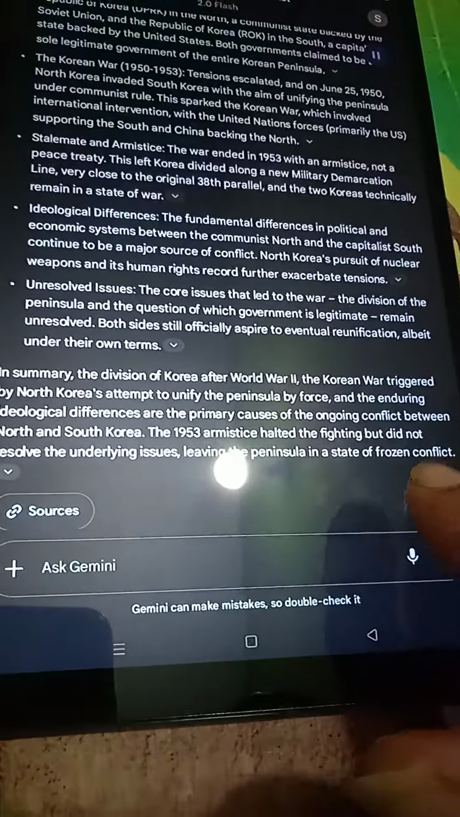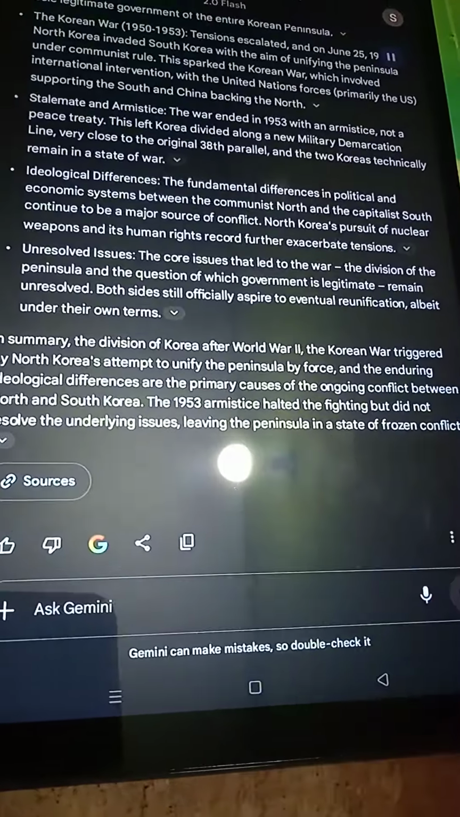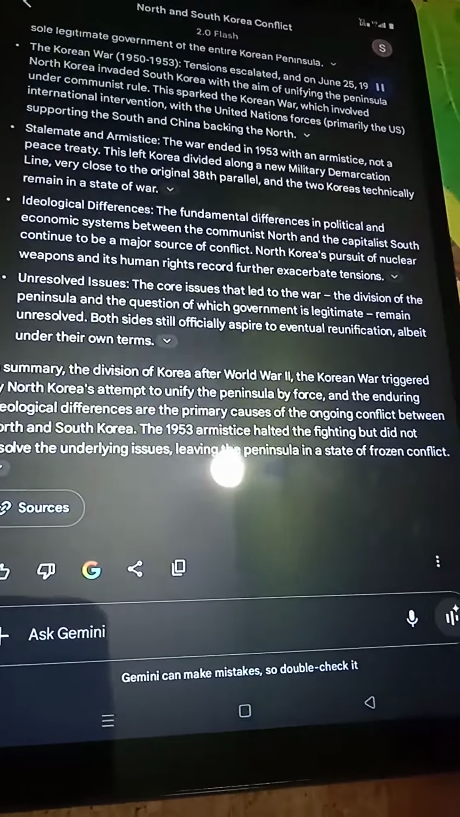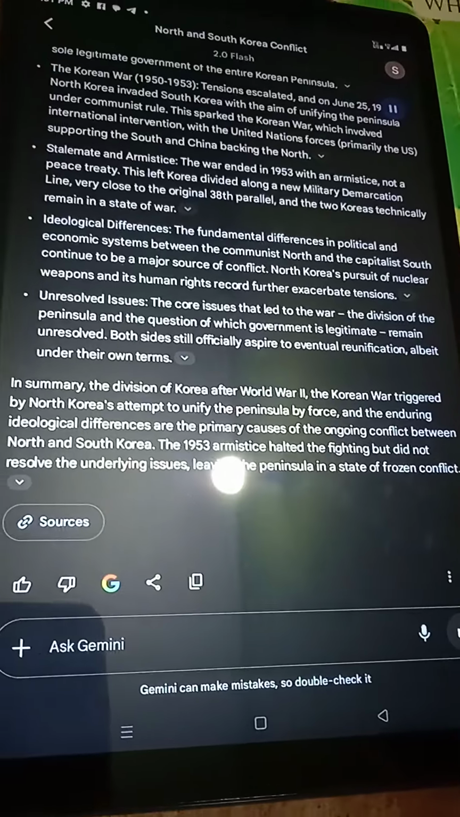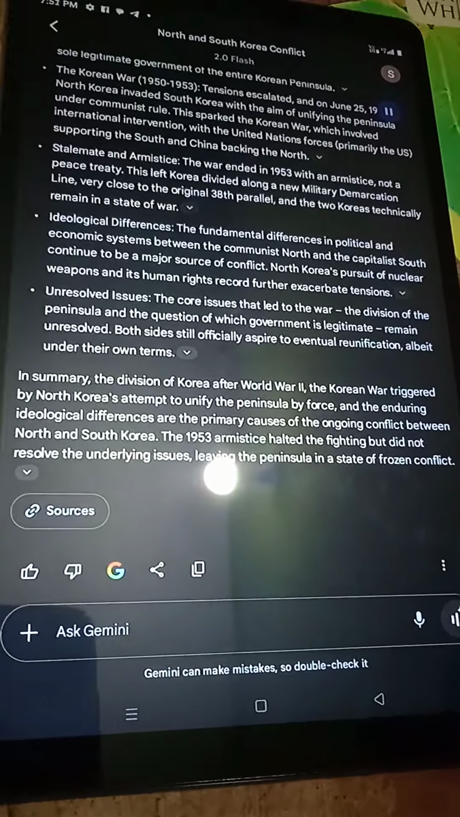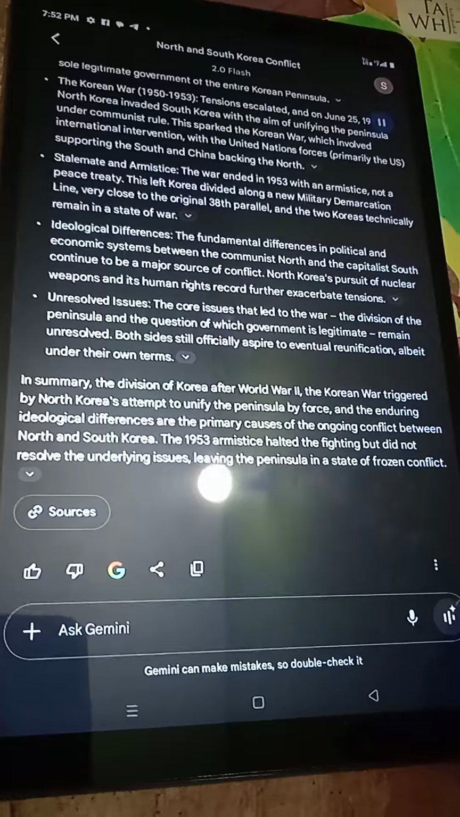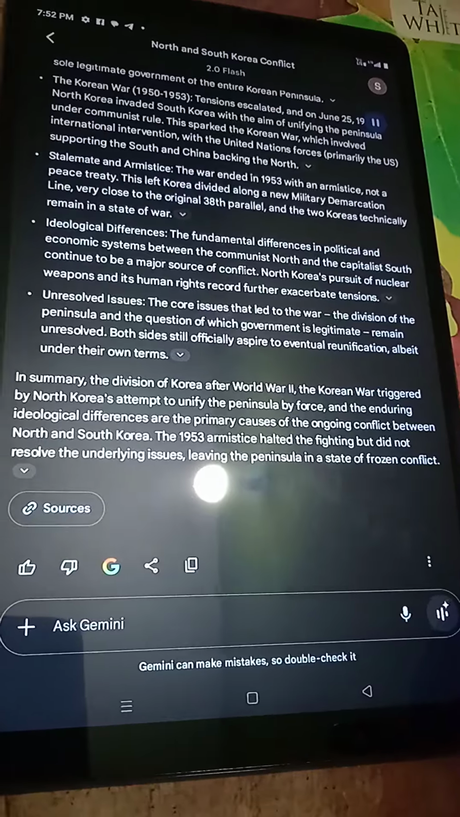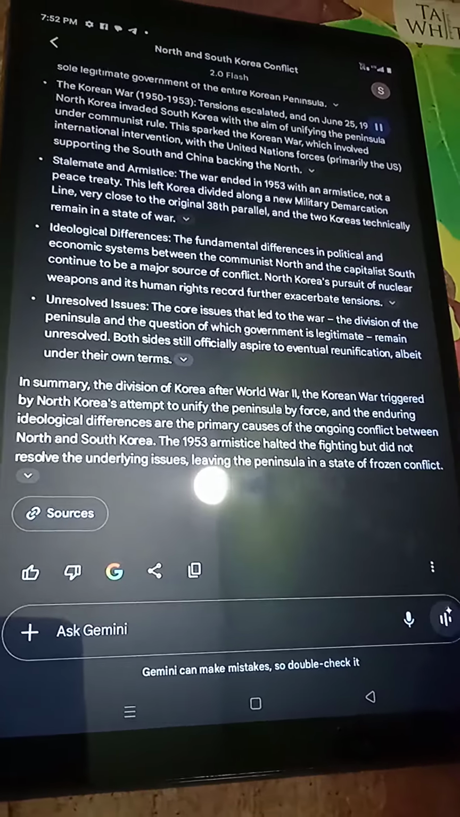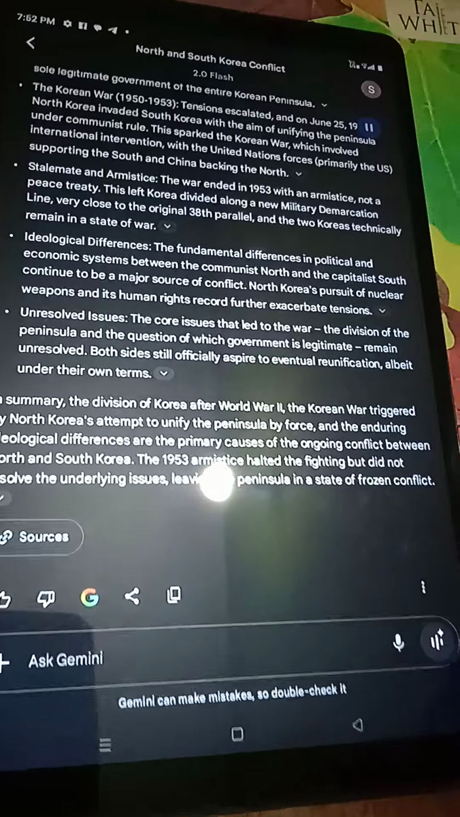In summary, the division of Korea after World War II, the Korean War triggered by North Korea's attempt to unify the peninsula by force, and the enduring ideological differences are the primary causes of the ongoing conflict between North and South Korea. The 1953 armistice halted the fighting but did not resolve the underlying issues, leaving the peninsula in a state of frozen conflict.